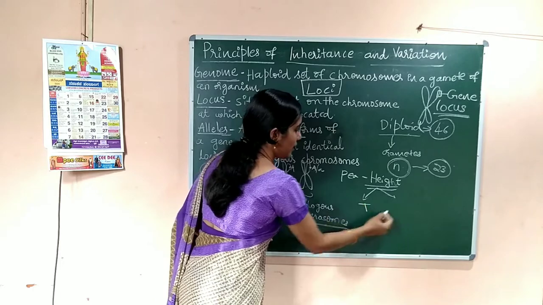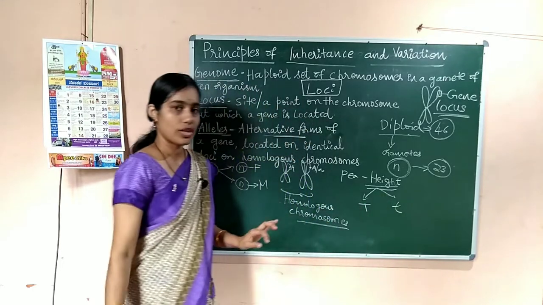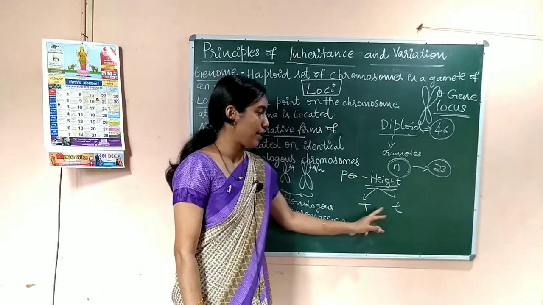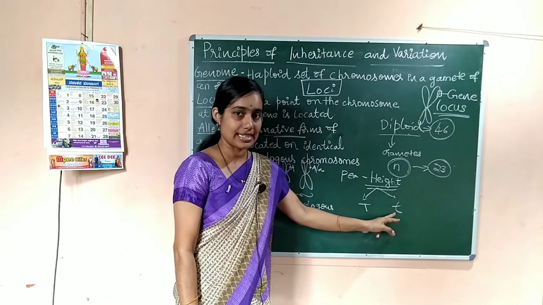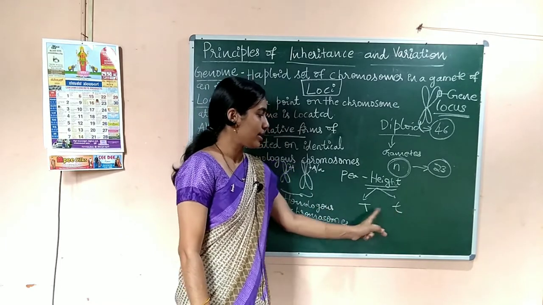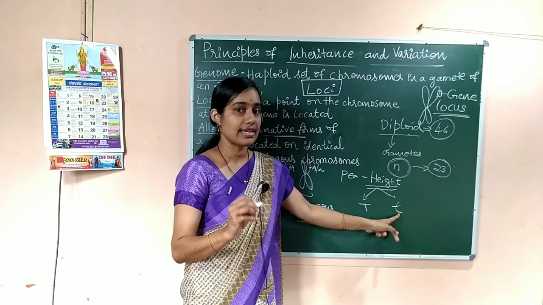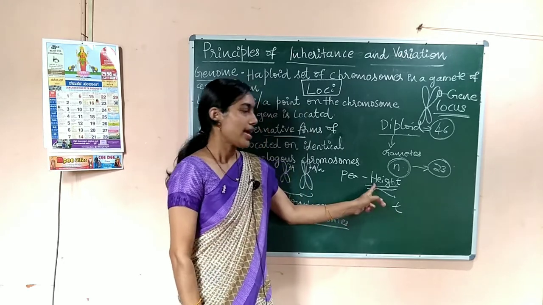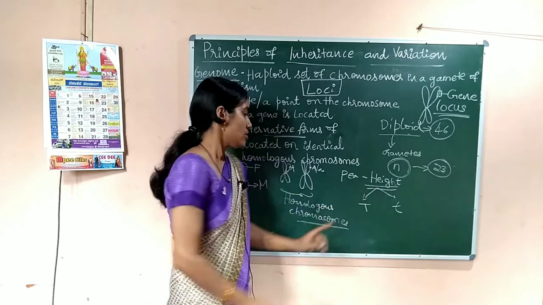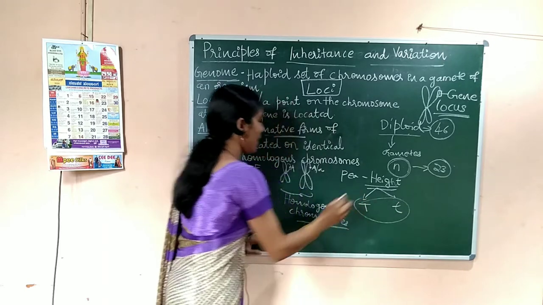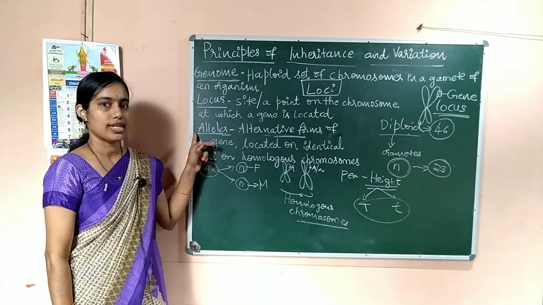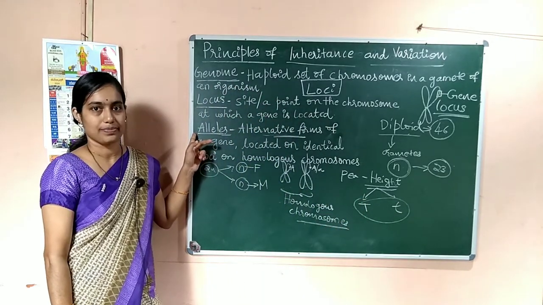One is capital T and one is small t. Why we write this in capital and small letters, we will discuss later. But these two are the two slightly changed forms of a gene controlling the height. So these two are the alleles.